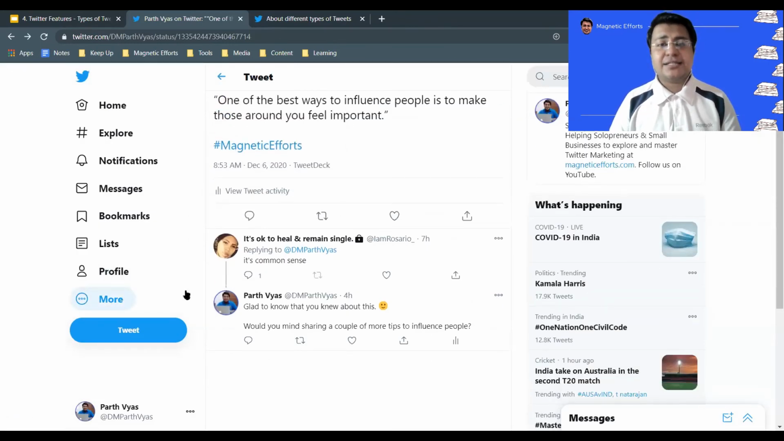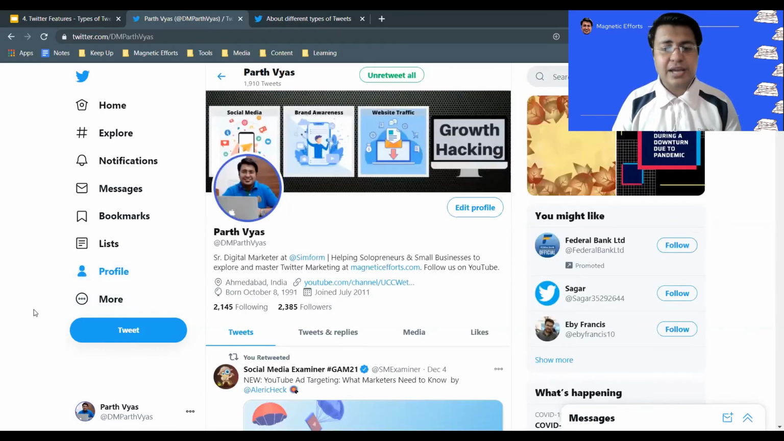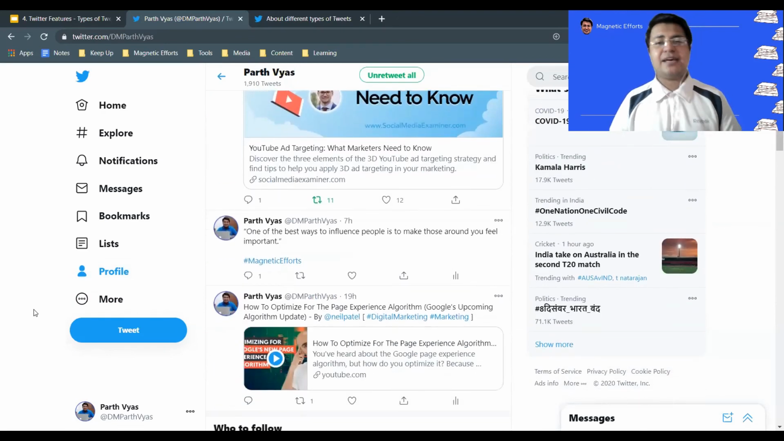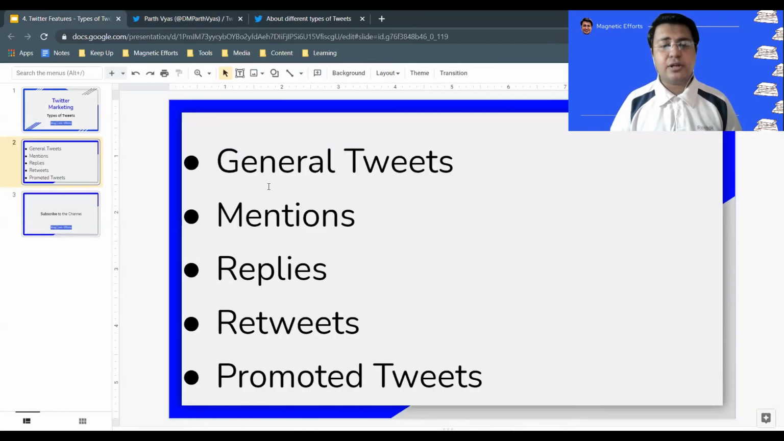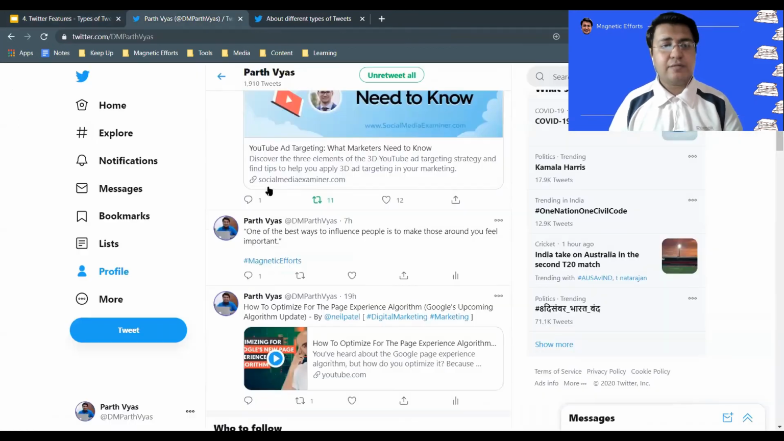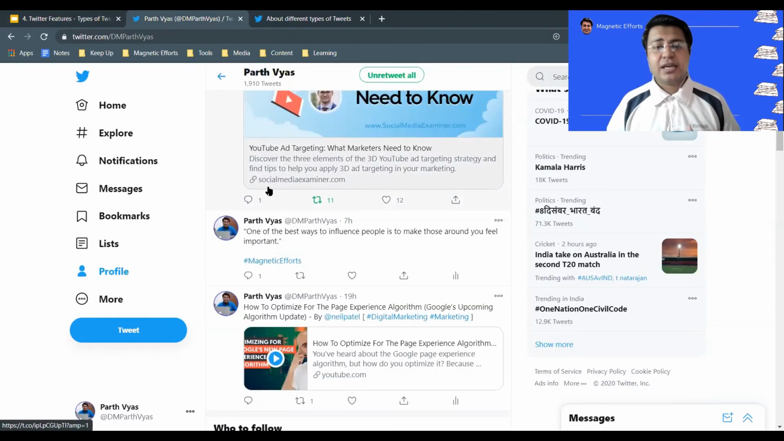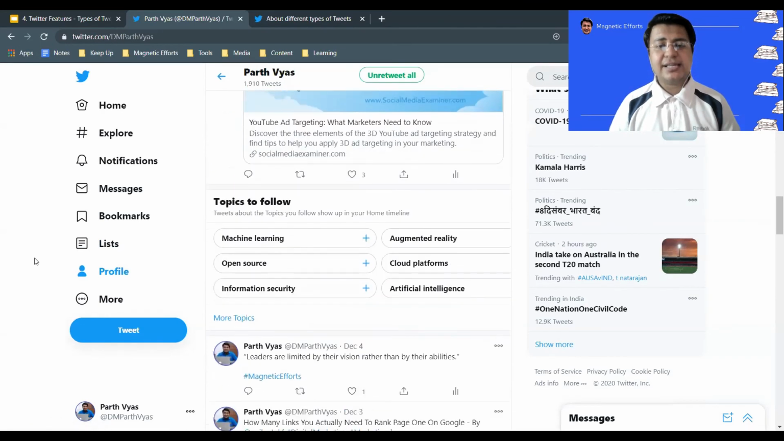So that's it. This is the last point, which was promoted tweets. Let's come back to the Twitter profile, and I guess I have pretty much covered all of the things. We have seen all the types of tweets: general, mentions, replies, retweets, promoted tweets. Now let's see another feature of Twitter which is known as the pin tweet option. It is the highlighted tweet.